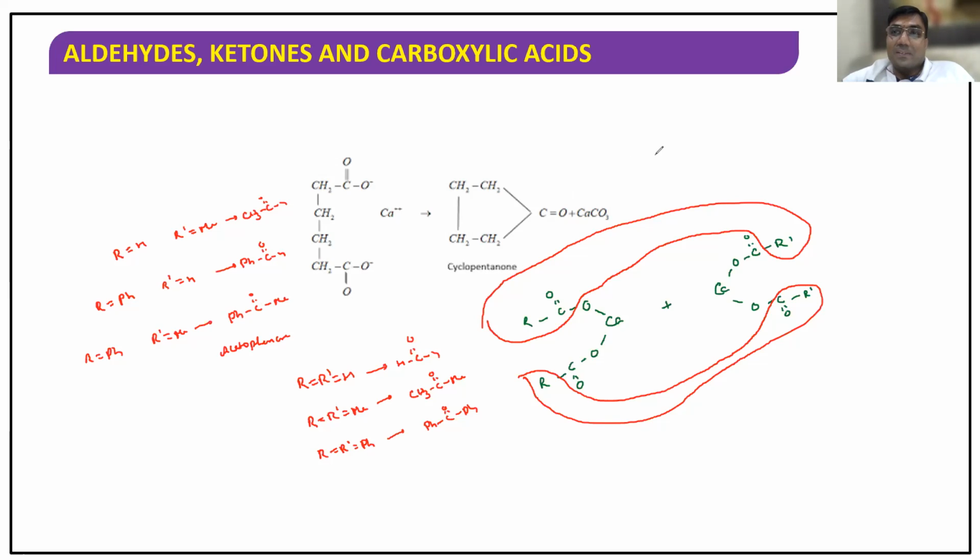How will the examiner ask you? Calcium formate on dry distillation, distillation of carboxylic acid gives... Calcium formate on heating gives formaldehyde. Calcium acetate on heating gives acetone. Calcium benzoate on heating gives benzophenone. Calcium benzoate plus calcium acetate gives acetophenone. Calcium benzoate plus calcium formate gives benzaldehyde. Calcium acetate plus calcium formate gives acetaldehyde. Hope you understood. Yes, sir. So this is how the questions will be asked.